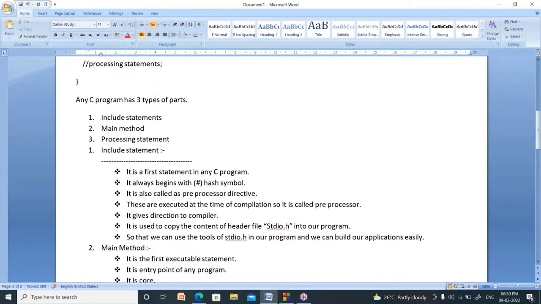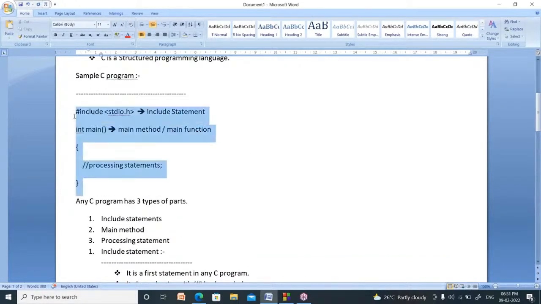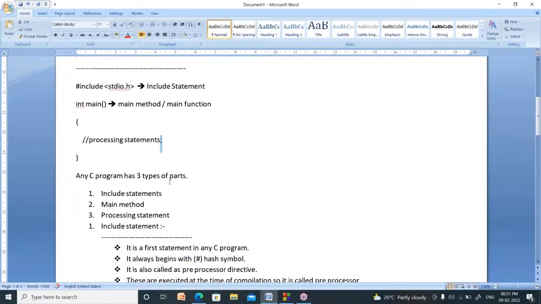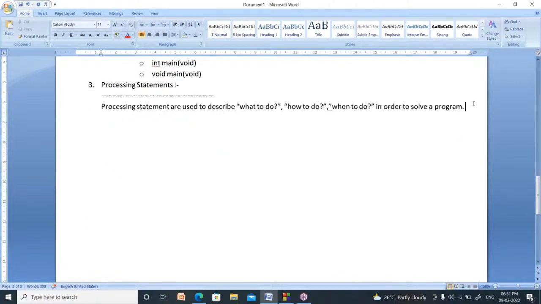Right. With this we finished the sample C program concept. I already explained hash include stdio.h, main method, and inside that, processing statements. Now I kept a semicolon here. What is the name of semicolon? In every program, every line must be separated by a special symbol. See here, I have given space here, I have given comma here, I have given full stop here. What is the meaning of these symbols?